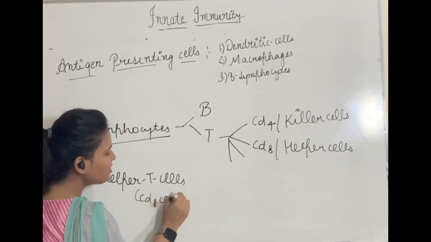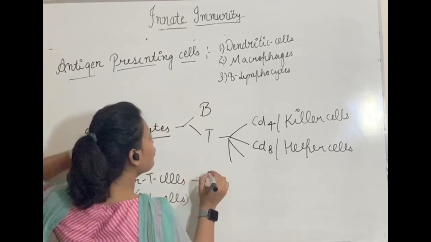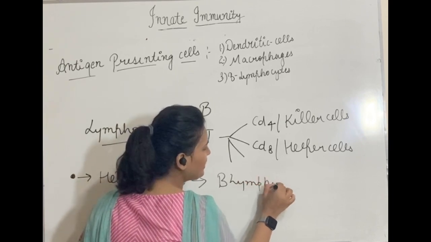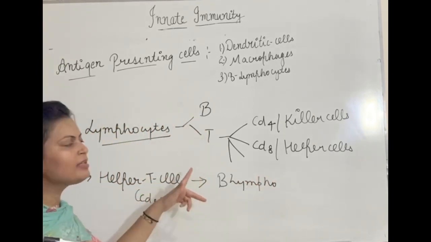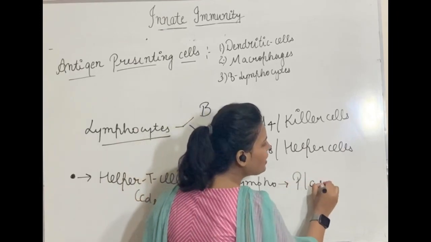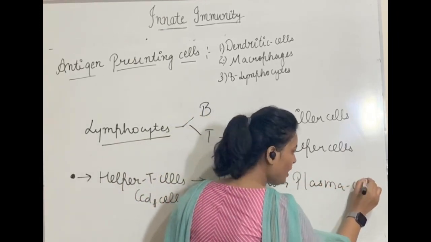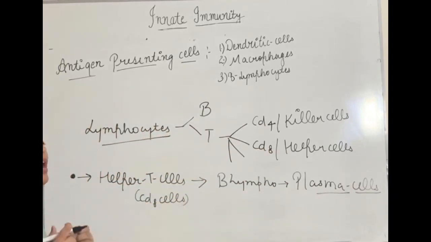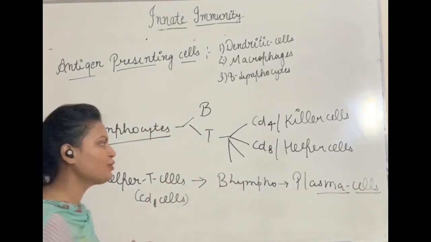It will be transmitted by helper T cells to another type of lymphocytes which we call B lymphocytes, and after receiving the signal, B lymphocytes will start to divide and form plasma cells. Basically, a large number of plasma cells will be produced. You can say a large clone of plasma cells is produced.